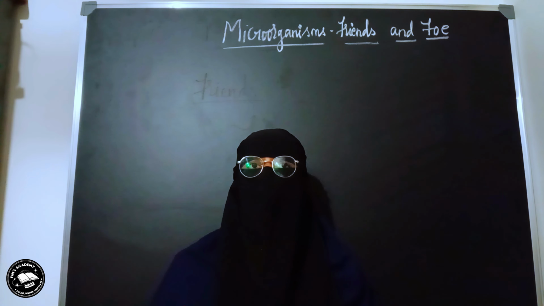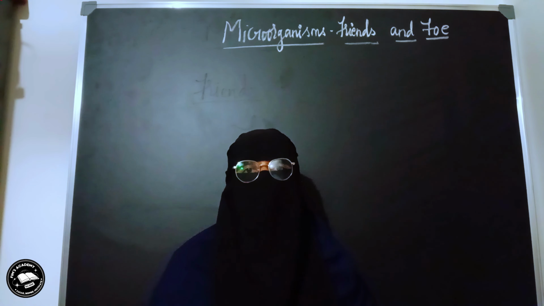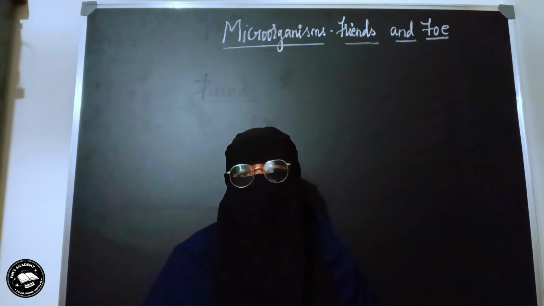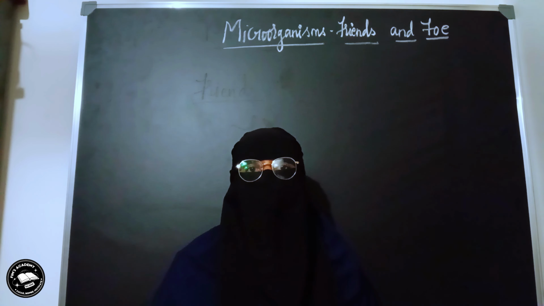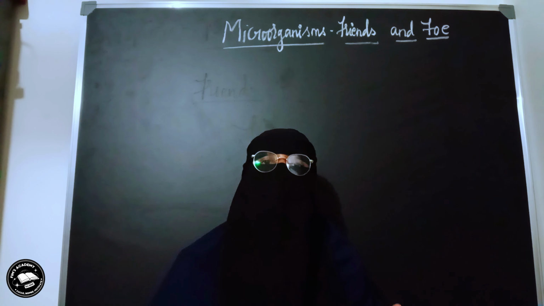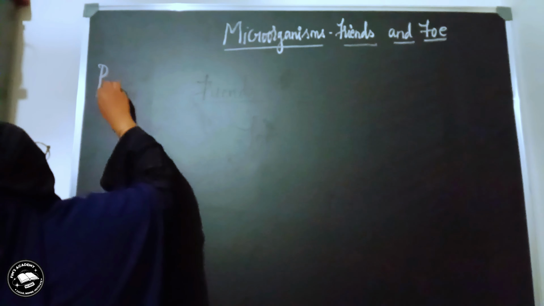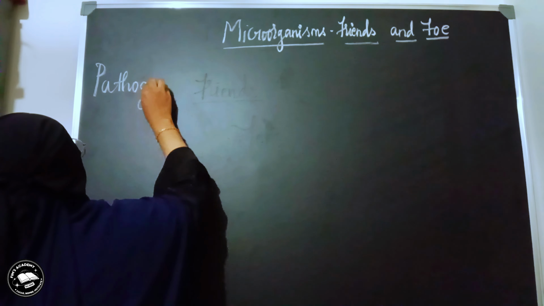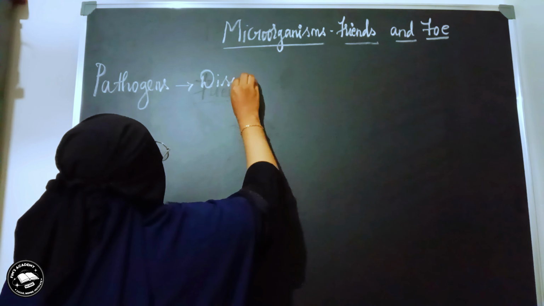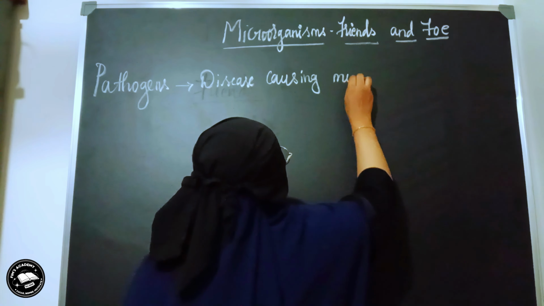Alright? So by now we are aware that not all the microorganisms are capable of causing diseases. Of course, some of them are behaving as our friends, but some of them are behaving as our enemies, right? So those microorganisms which are capable of causing diseases in either plants or animals or human beings are termed as pathogens. So pathogens are the disease causing microorganisms.